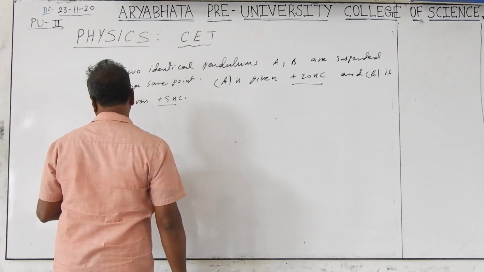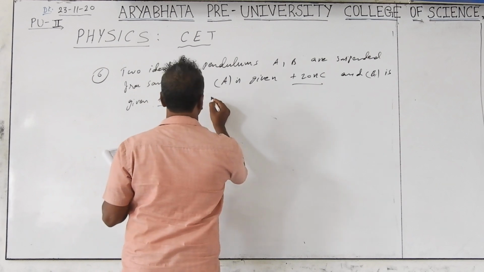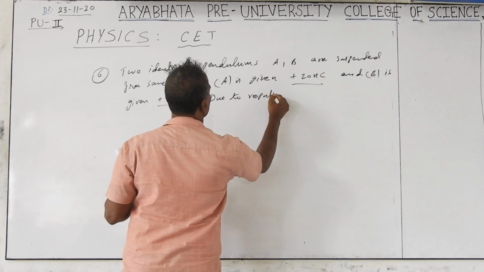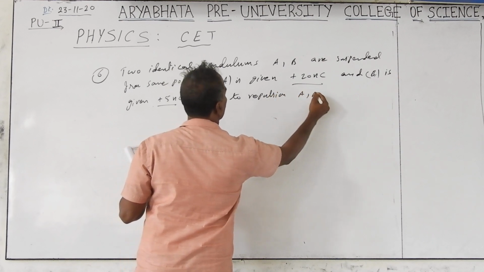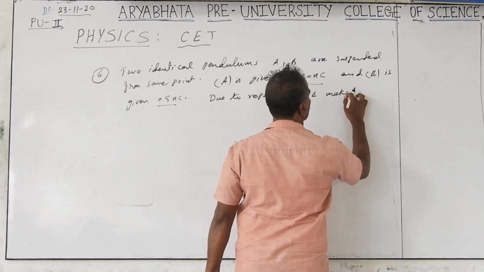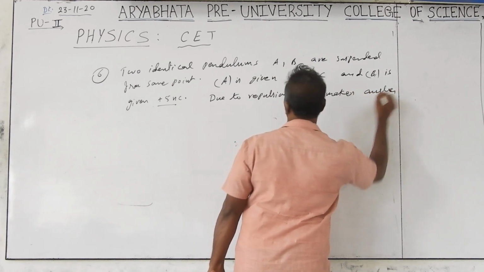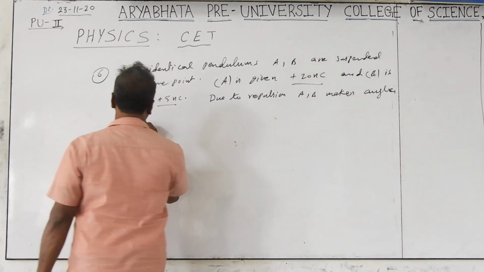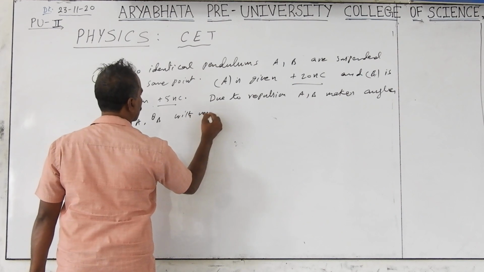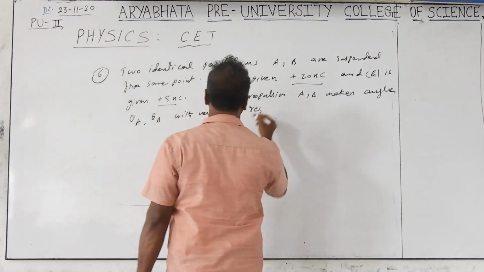Strings A and B make angles theta A and theta B respectively with the vertical due to repulsion.